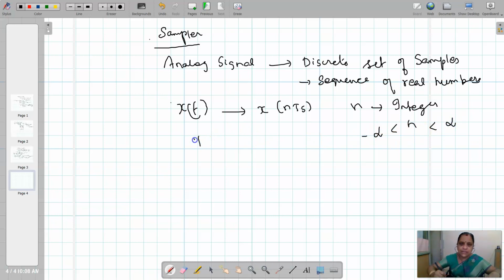This Ts is the sampling interval or sampling time, that is the interval between two successive samples of the signal.